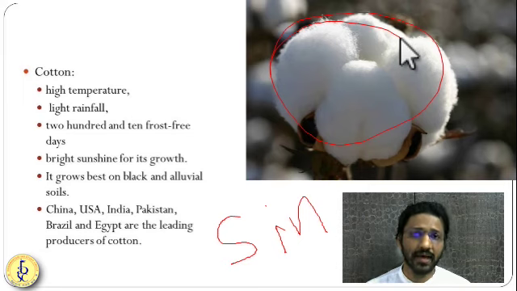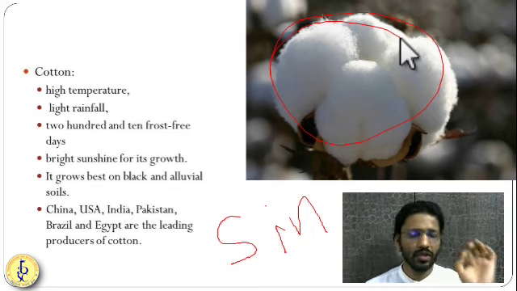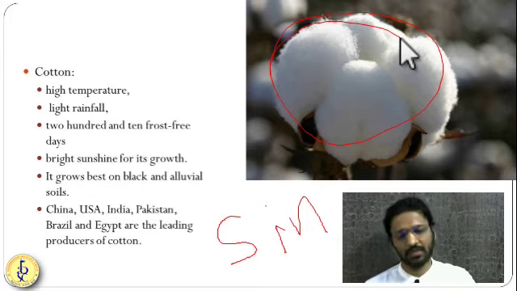All parts of cotton are useful. Fiber is useful, seed is useful, cotton stalks are useful. So each and every part of the cotton is used for this or that purpose.